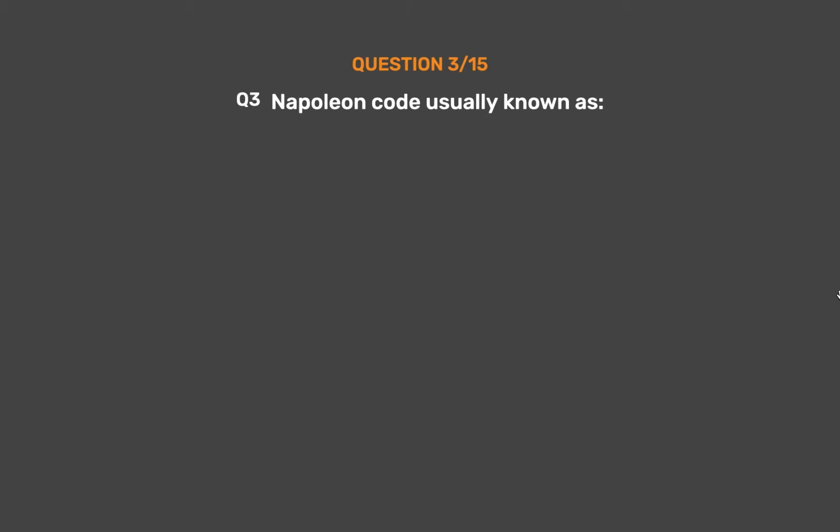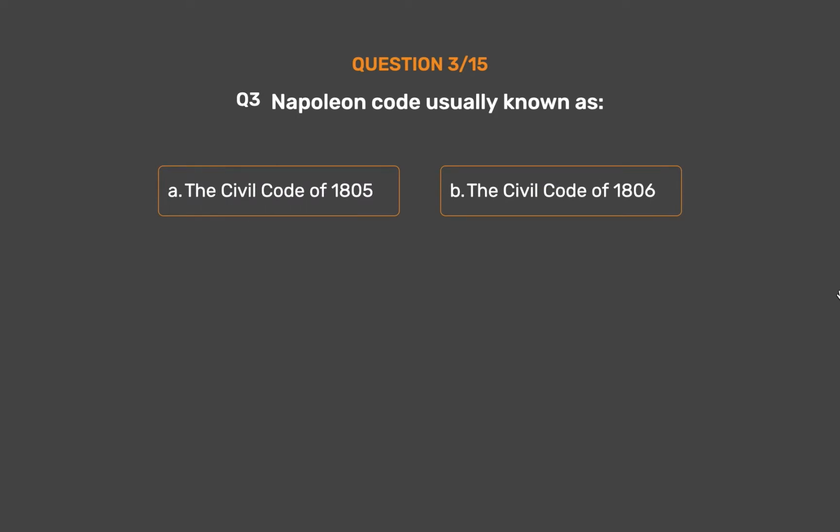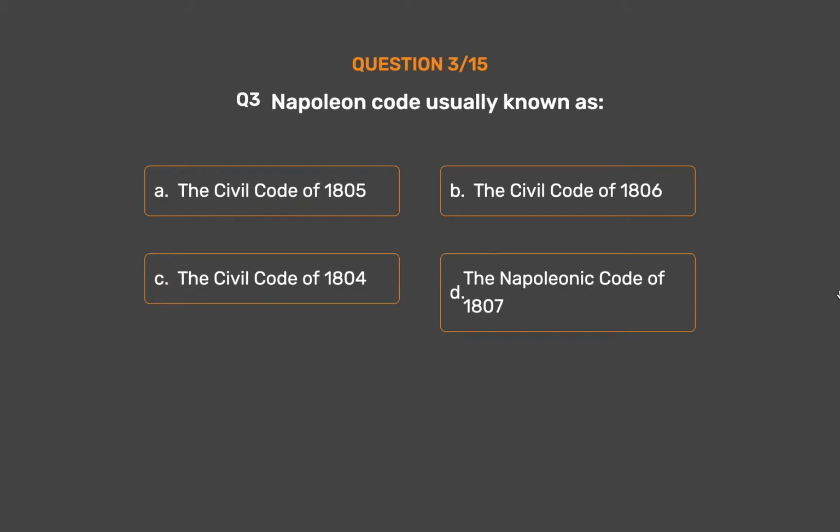Question number 3. Napoleon Code usually known as option A. The Civil Code of 1805. Option B. The Civil Code of 1806. Option C. The Civil Code of 1804. Option D. The Napoleonic Code of 1807.